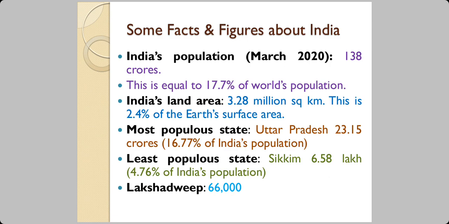Now, this is equal to 17.7% of the world's population, and this 17.7% of the world's population has to fit on 2.4% of the Earth's surface area, because the 3.28 million square kilometer surface area of India is equal to 2.4% of the Earth's total surface. So on 2.4%, you're trying to fit 17.7%. Now you understand this. That's going to lead to crowding, and that's going to lead to pressure on the earth to provide its resources, right?